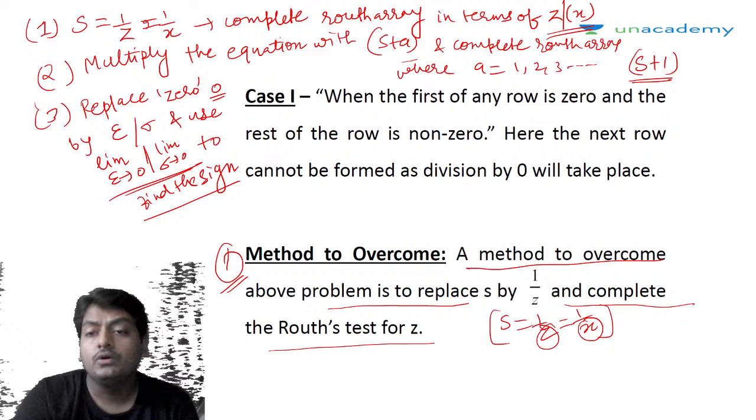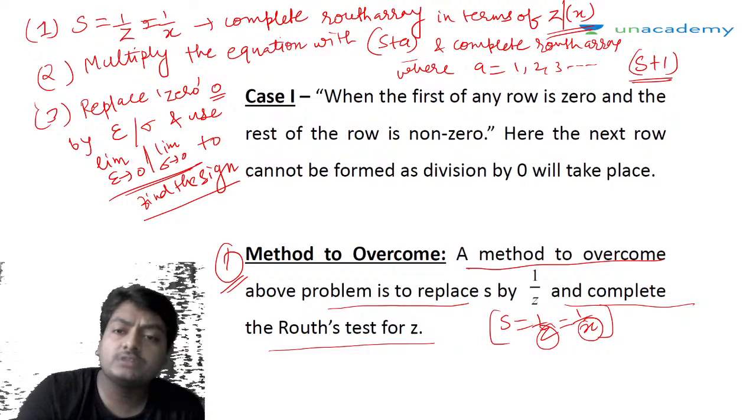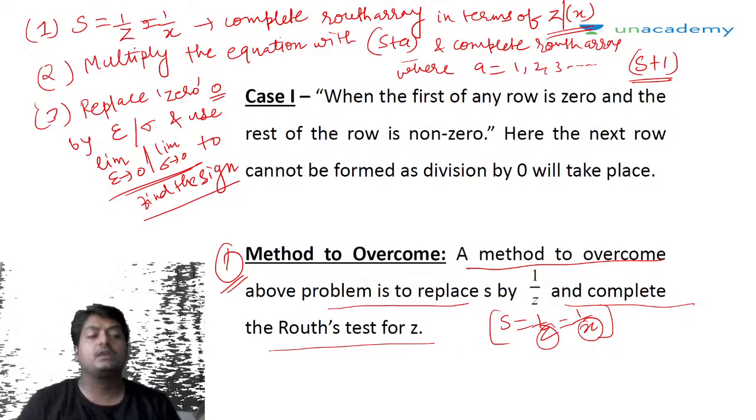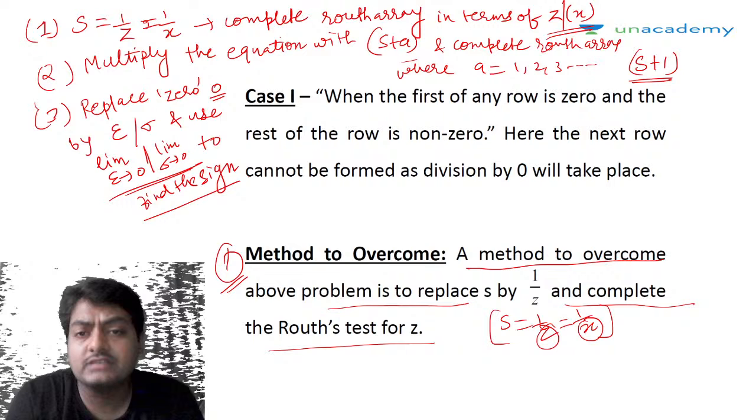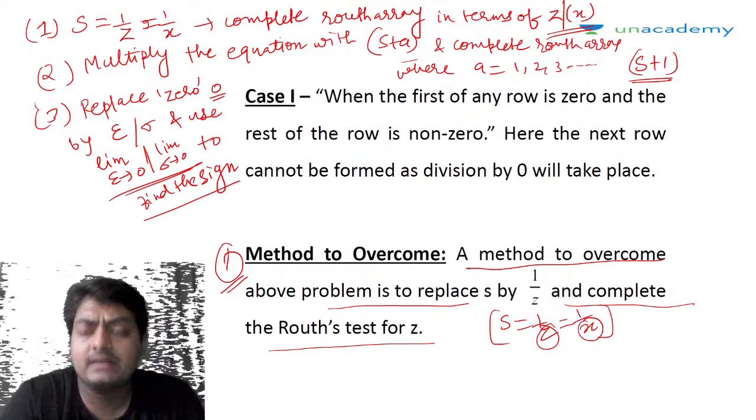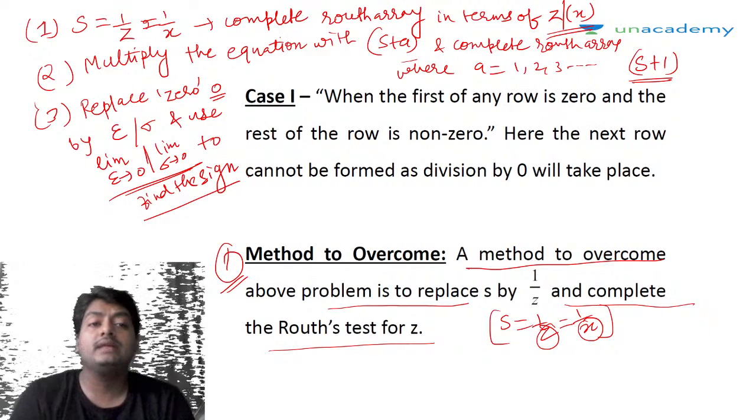So the next row cannot be determined because a division by 0 will take place. So we will not be able to determine the next row's elements or the complete next row, and in this way the root test fails. Then the methods to overcome this, there can be three methods.